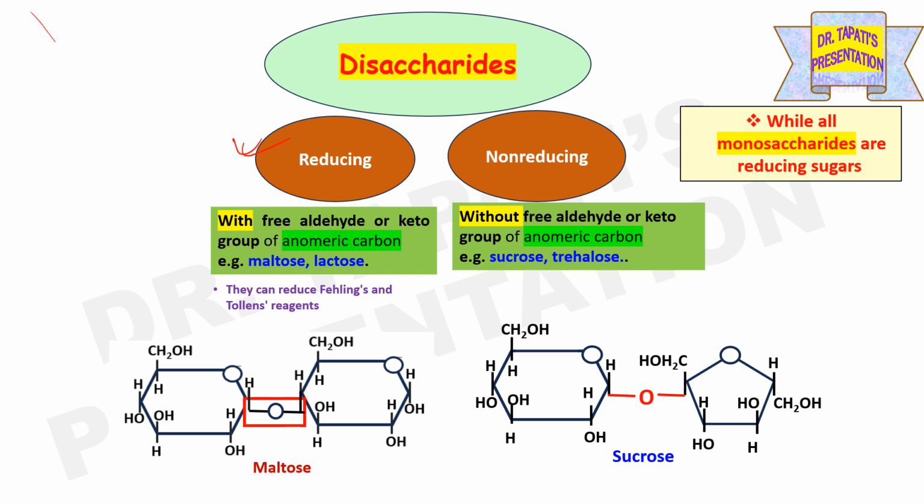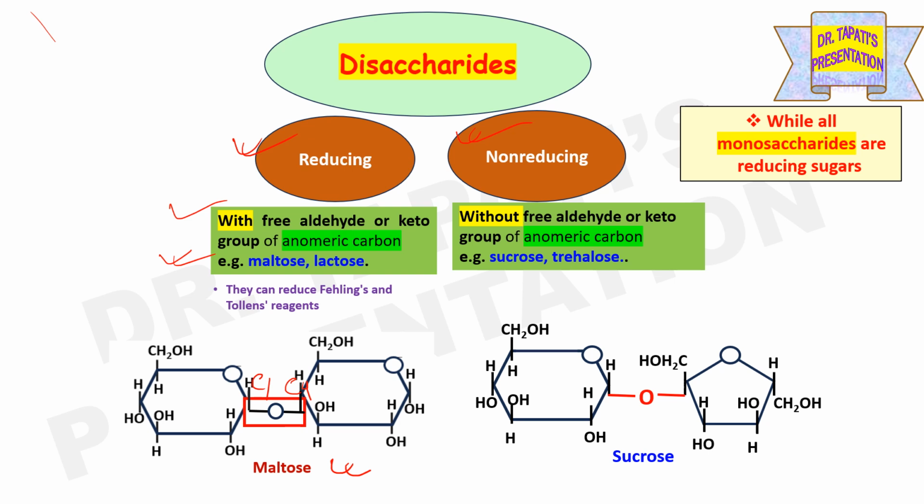Disaccharides are either reducing sugars or non-reducing sugars. Reducing sugar means with free aldehyde or keto group of anomeric carbon. Examples are maltose and lactose. If you consider maltose, it is composed of two molecules of alpha D glucose, and in that case the C1 carbon of the first alpha D glucose is attached to the C4 carbon of the second glucose.